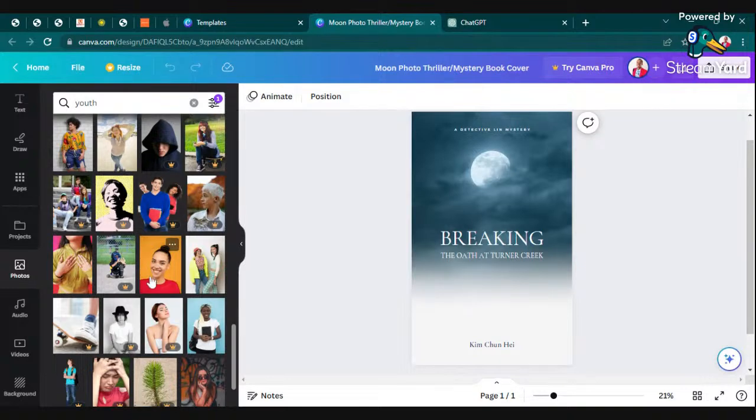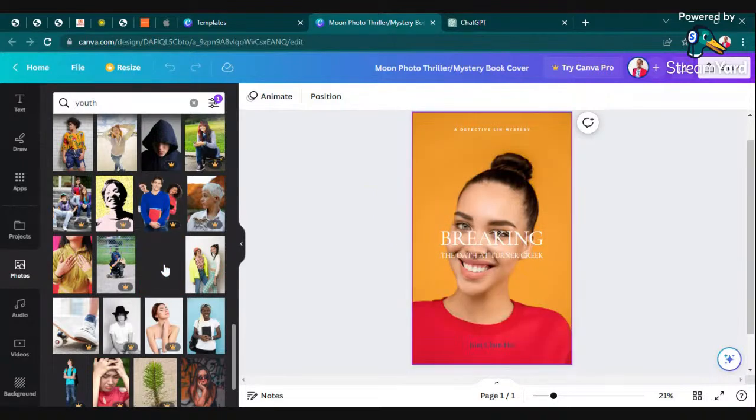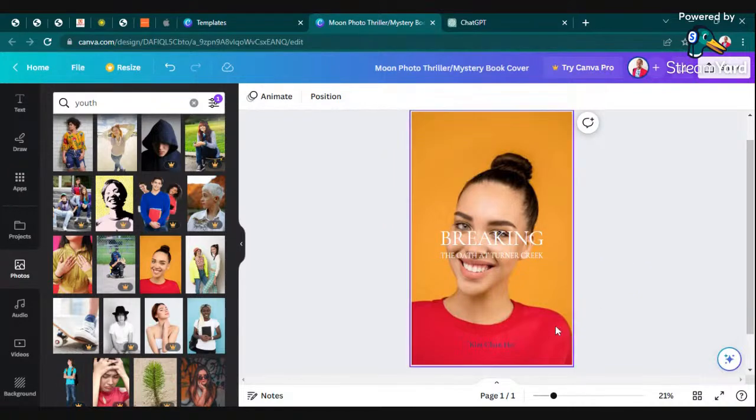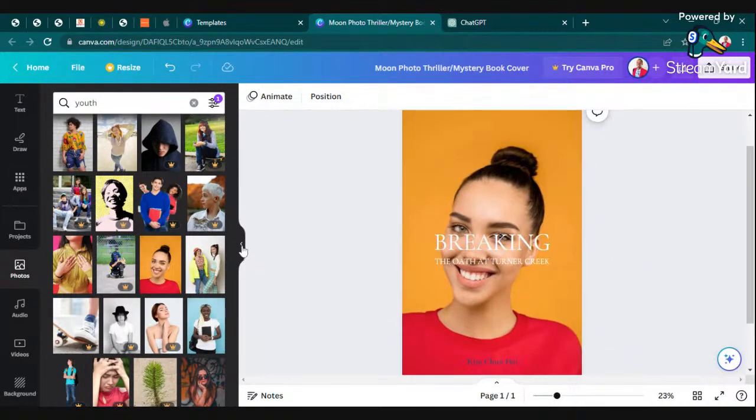If I go with this one, I'm going to change a few items or topics here and there to make this book more appealing.